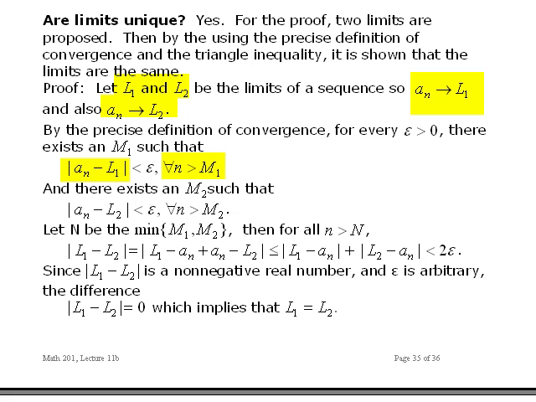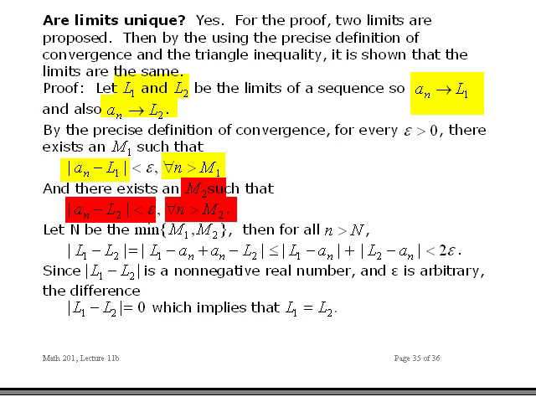It's also true that there is some M2 such that a_n minus that second limit is less than epsilon for all n greater than some M2. Those are both precise statements of the convergence of the sequence to the limit L1 and to the limit L2.